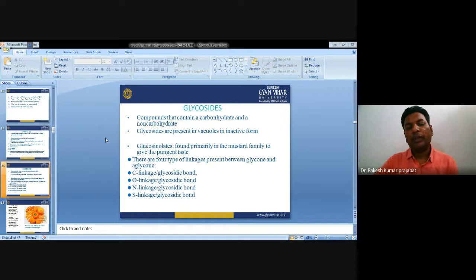Glycosides. Compounds that contain a carbohydrate and a non-carbohydrate. Glycosides are present in inactive form in the vacuoles. Glucosinolates are found primarily in the mustard family, giving the pungent taste. There are four types of linkage between the glycone and aglycone: carbon linkage, oxygen linkage, nitrogen linkage, and sulfur linkage, each a glycosidic bond.